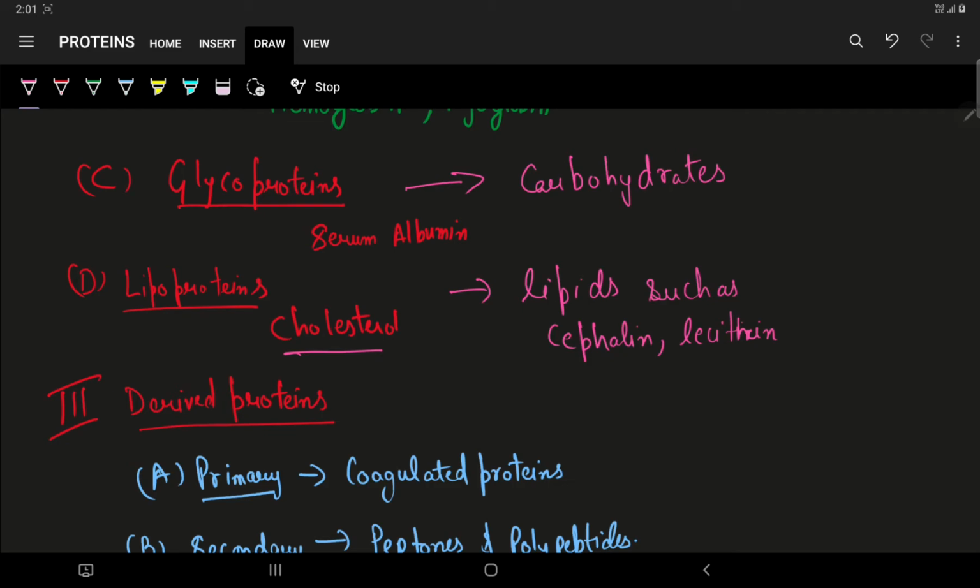The examples are LDL, low density lipoproteins, the harmful type of cholesterol. Also VLDL, very low density lipoproteins. So these are the examples of lipoproteins.